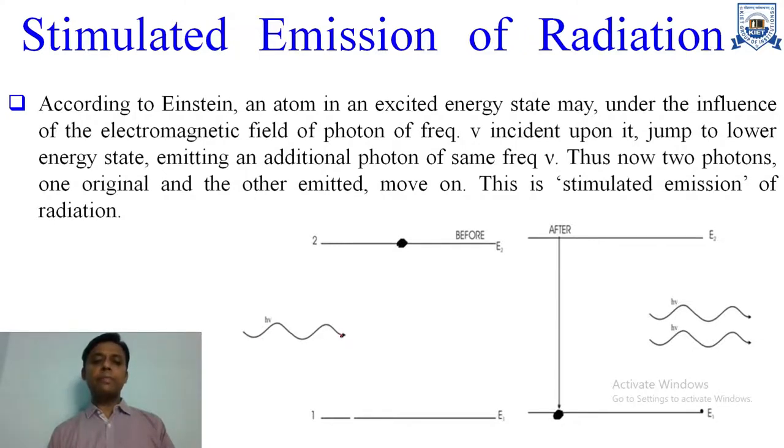During the interaction between the incident photon and the atom in the higher state, this atom comes down to the ground state, and now we have two photons, and the second photon is identical to the incident photon. These two photons have the same frequency, same wavelength, and they are also traveling in the same direction. So we can say that stimulated emission of radiation is coherent radiation and has a single wavelength.